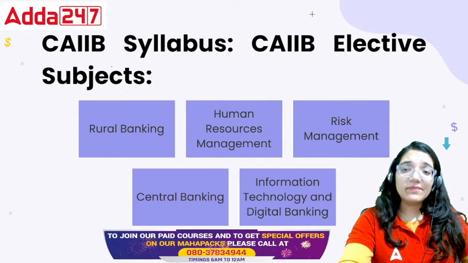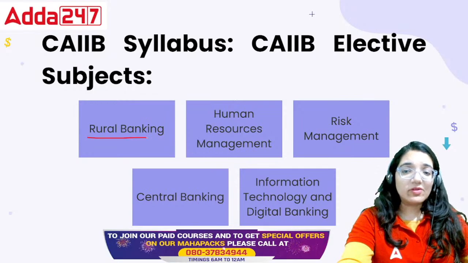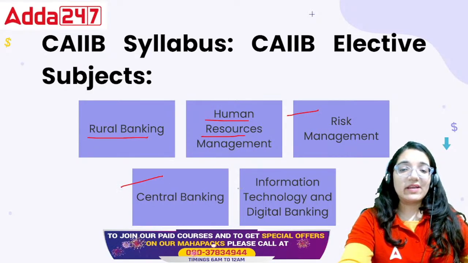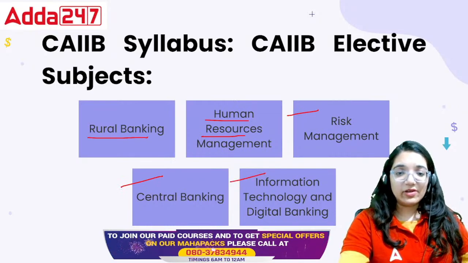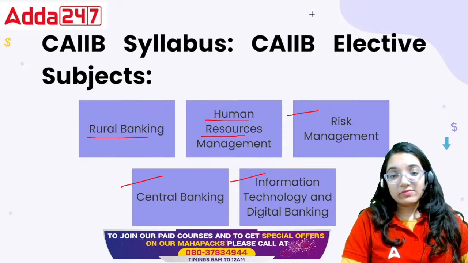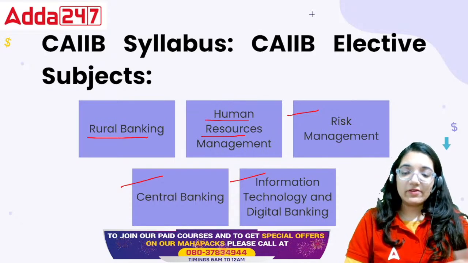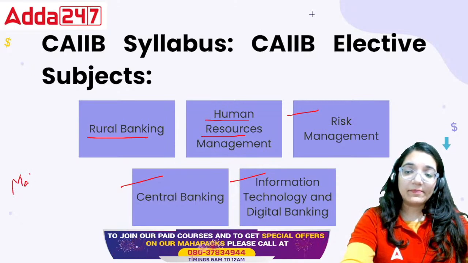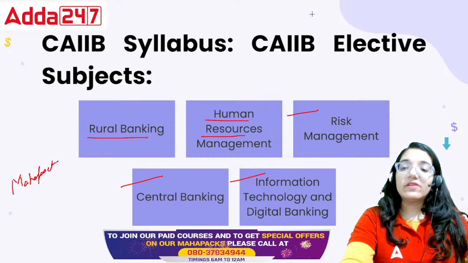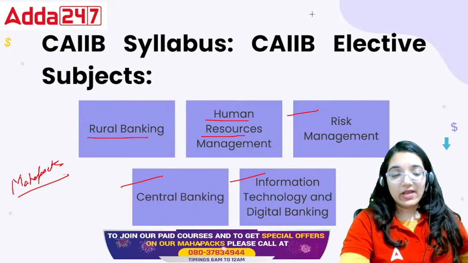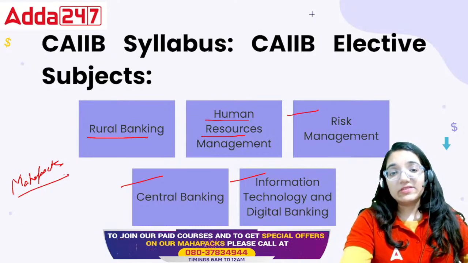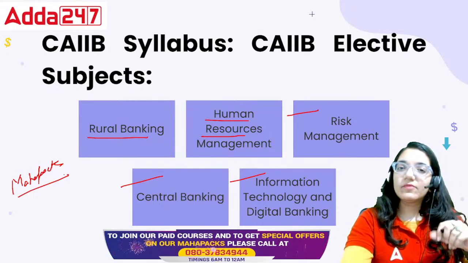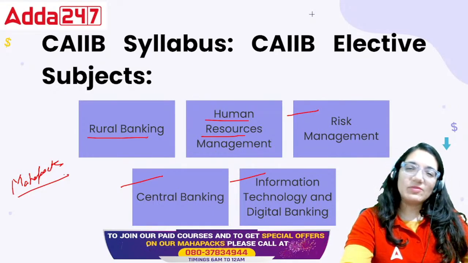We talk about this area. So in terms of syllabus, can we take up rural banking or HRM or risk management or central banking or information technology and digital banking? Acha, a pro tip there. In our courses, if anybody has taken Mahapack and you have recently joined it, and you would like some enlightenment on which particular subject among these five electives I should choose, don't look at the syllabus first.